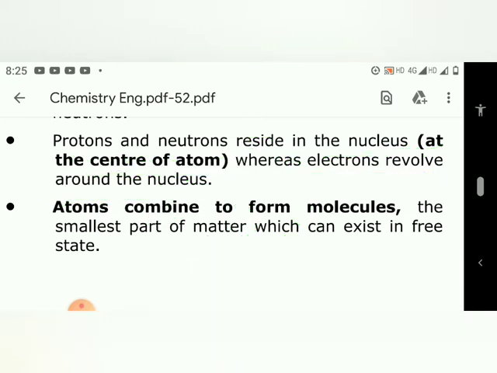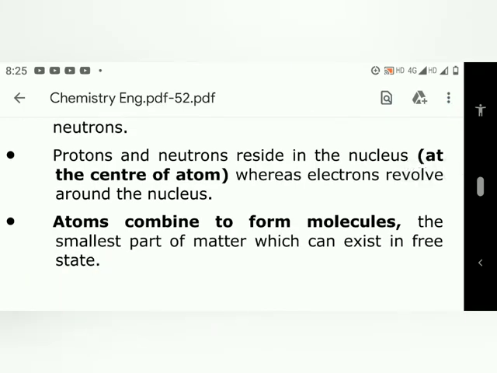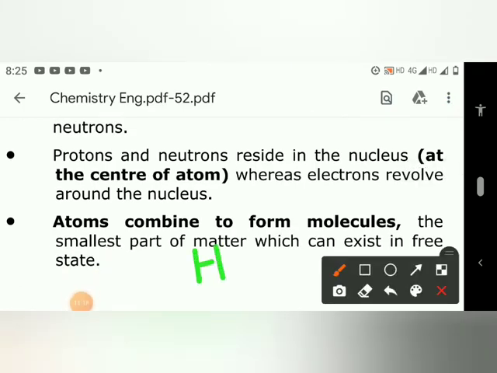Atoms combine to form molecules. What do the atoms do? They combine to form molecule. I want to say that one molecule of H, okay? And its atom, I will say that it's an atom, and its atoms combine to form a molecule.